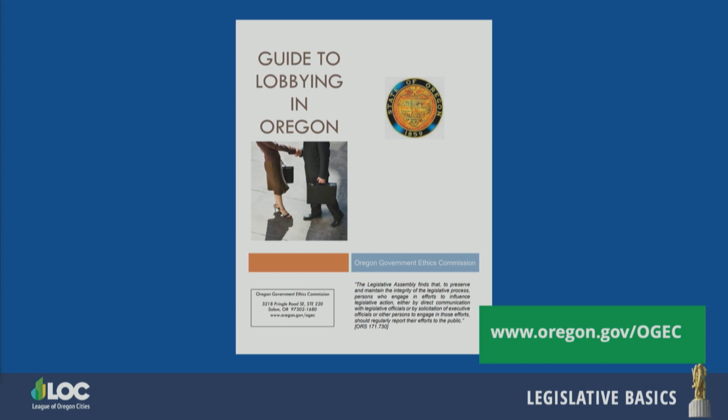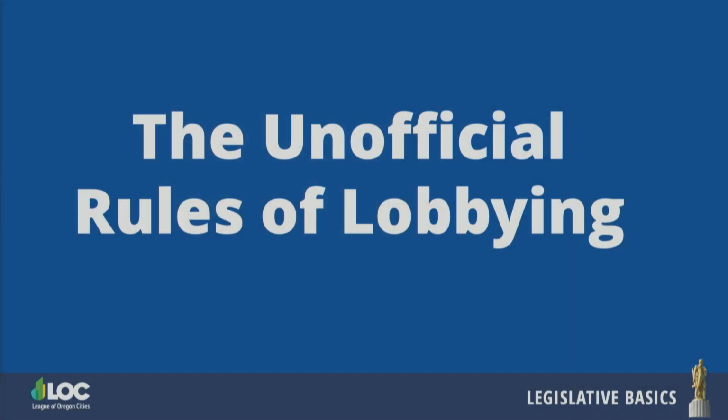If you intend to spend a significant amount of time advocating for your city, you need to read the OGEC's Guide to Lobbying in Oregon, which can be found in the training section on the OGEC website. We also have a link to this publication on the LOC's website in our Lobbying 101 Toolkit. If you're not sure whether you need to register as a lobbyist, please contact the OGEC for guidance.